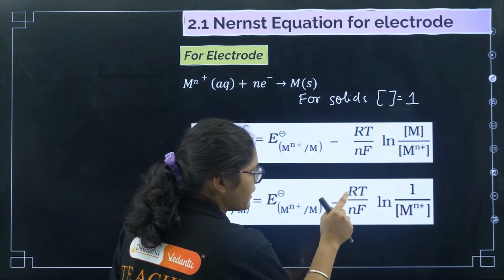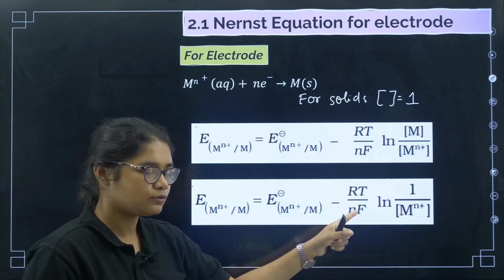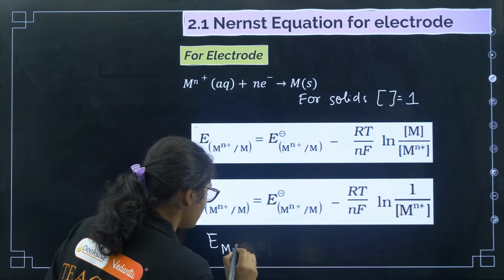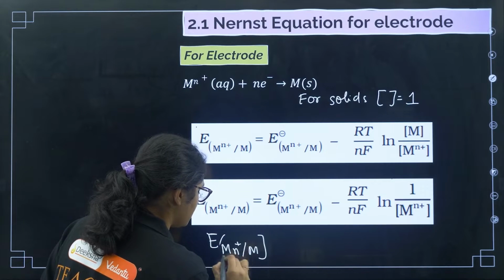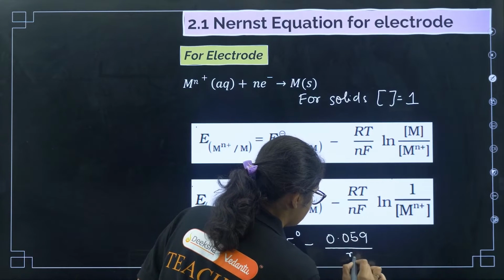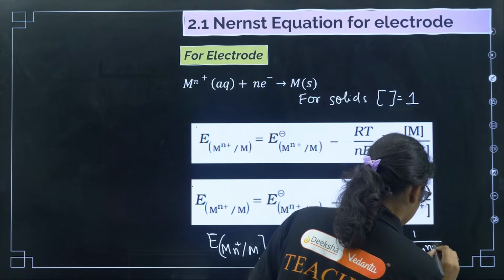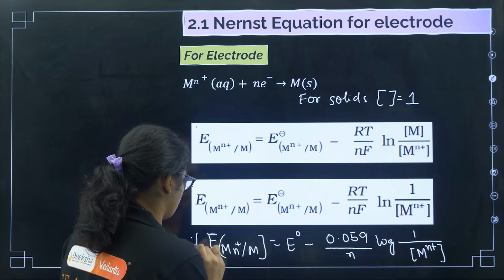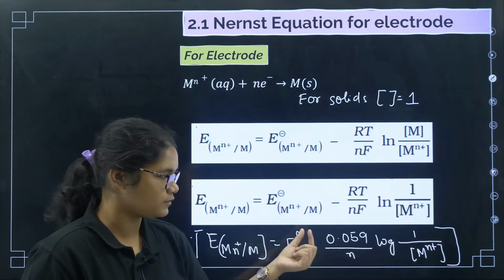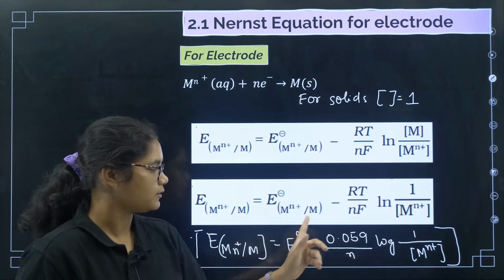Now if I substitute all these values, R is 8.314, T is 298 Kelvin, that is 25 degrees, and Faraday is 96500, then I will get E of M^n+/M is equal to E naught minus 0.059 by n log of 1 by M^n+, okay. So this is the formula that you have to remember, which we have to use in our calculations. So how did I get this log? I multiplied by 2.303. So 2.303 into R into T by F will give you 0.059, divided by n.